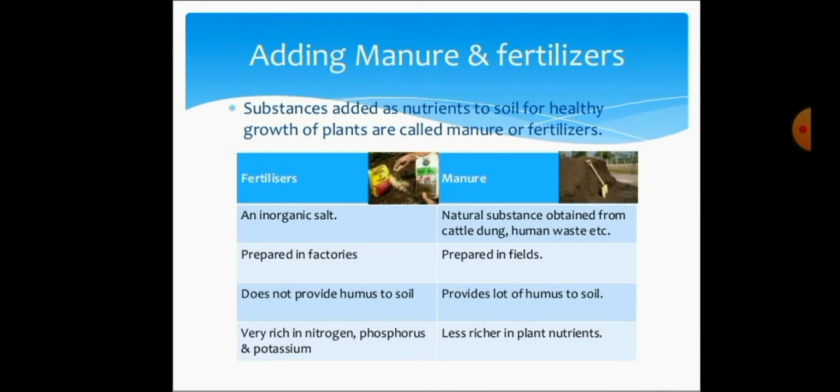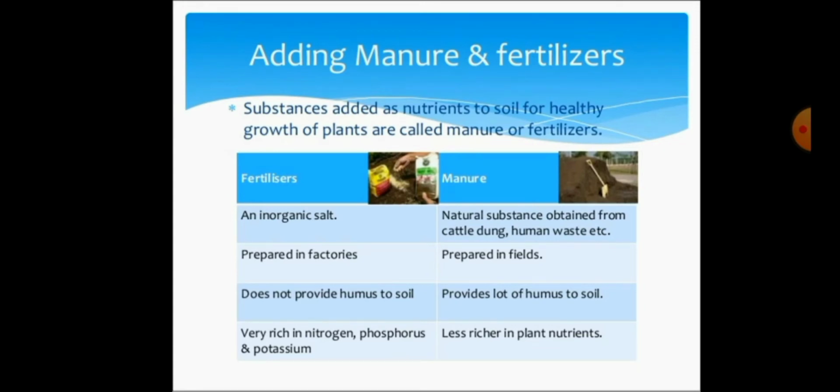Because of that reason, we have to add manure and fertilizers. Manure and fertilizers both are involved in increasing the fertility of the soil. Finally, that increases the nutrients in the soil, so that crops will absorb the nutrients. Finally, we will get good yield from that area of soil.